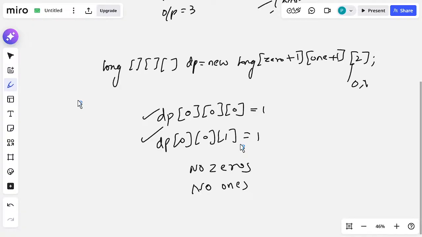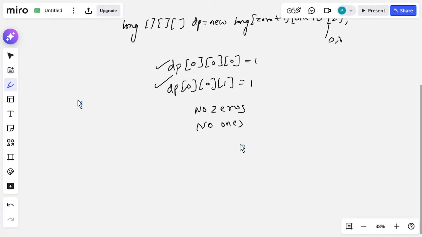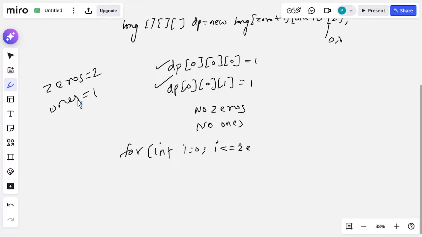Then what will I write? First I will loop through my zeros. We have zeros in the question: zeros equal to 2, ones equal to 1. So first I loop through my zeros, for int i equal to 0, then i less than or equal to zero, then i plus plus.